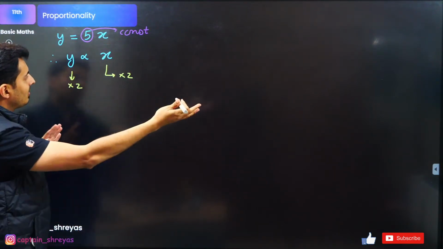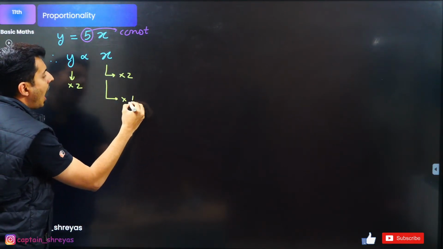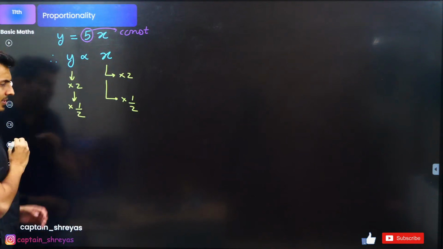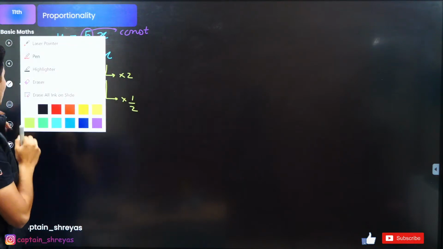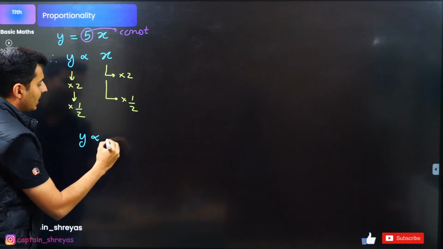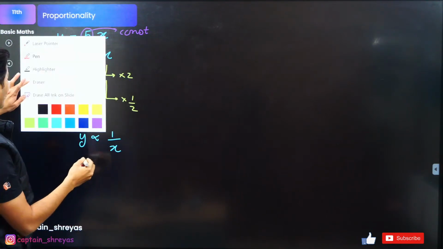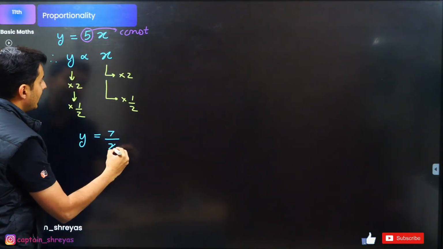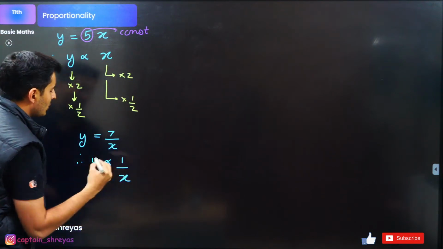Makes sense? This guy becomes 2 times, this guy becomes 2 times. If I say x is made half times, then obviously y will also be made half times. Makes sense, everyone? So if this becomes half, this also becomes half. Let's take another example. Let's say y is directly proportional to 1 by x. This is basically an inverse relationship, or maybe you could have had a problem like this. Y is equal to 7 by x. That is as good as saying y is inversely proportional to x.